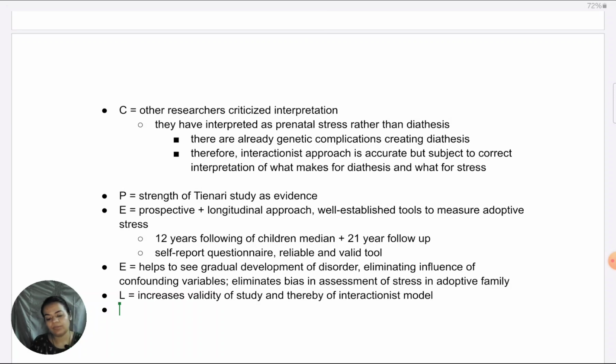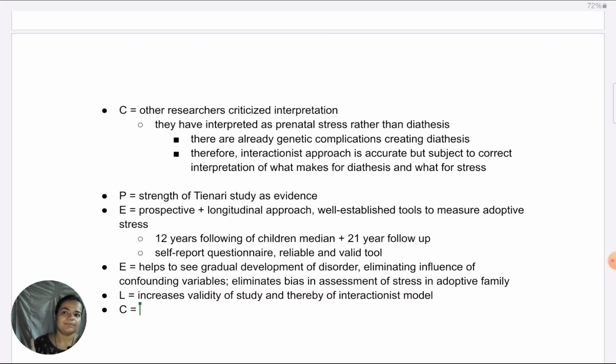The counterpoint is that when we measure adoptive stress, we look at it very unidimensionally. If we take the tool which they've used for assessment, it looks at whether the family is creating stress for the child. But that gets complicated by the fact, as we've seen many times, that children also come with their own temperaments, especially a child who has a propensity for schizophrenia because their birth mother has it. When they come into an adoptive family, they're very likely to be a difficult child to deal with because of their genetic conditions.